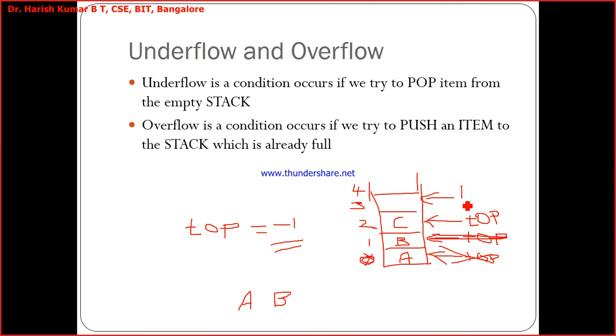So it comes here. Top is pointing to this, and I push D here. And then one more. Again I increment the top, it is pointing to this. Now E is pushed. And this is my stack size.